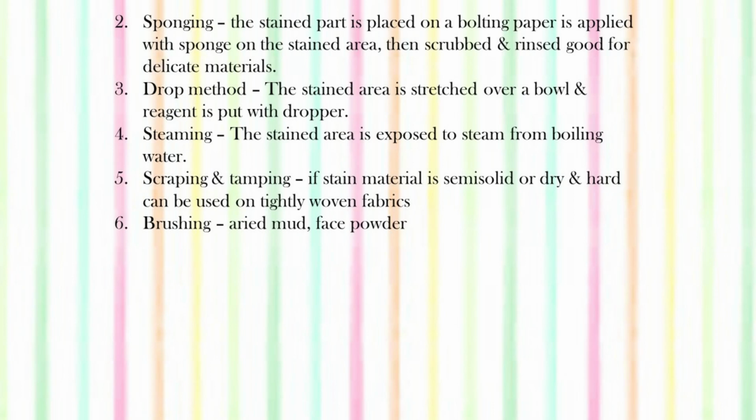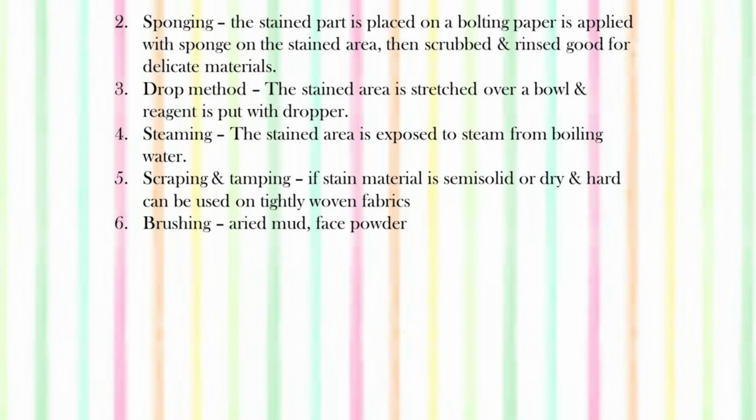Then sponging: the stained part is placed on a blotting paper. We take a blotting paper, spread the stained part on it, and then with the help of a sponge we apply whatever we want to use to remove the stain. Then the stain is scrubbed with the sponge, and then it is rinsed to remove all the chemicals. So the sponging method is actually good for cleaning stains from delicate material.